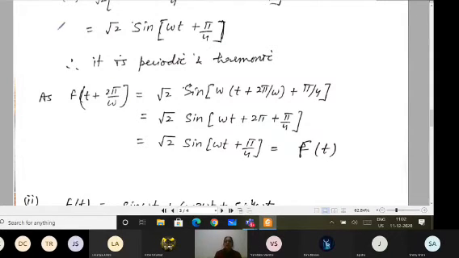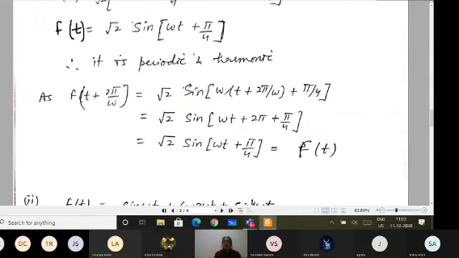Here, this equation is for f(t). If I replace t, I get root 2 sine omega t plus 2 pi by omega. In place of t only I have written t plus 2 pi by omega. Here also in place of t I have written small t plus 2 pi by omega. Then plus pi by 4 as it is.